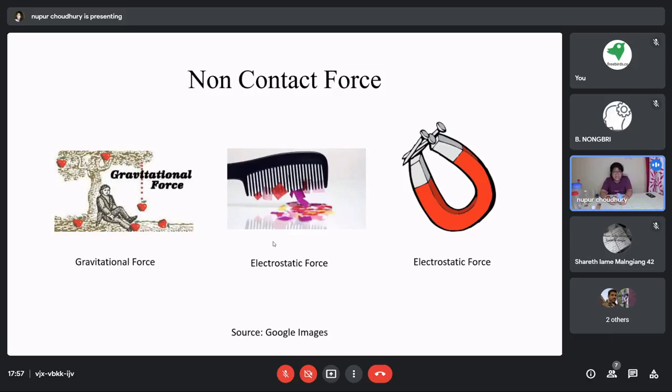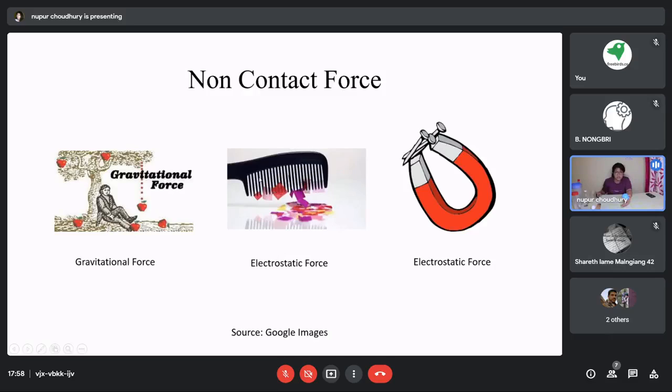Okay. The next non-contact force is, so in gravitational force, you can see that the apple here in this picture is falling from the tree to the ground. Okay. So in between, there is nothing but air. So they are not in contact with each other, but the ground is exerting some sort of force on this apple, and because of this force, the apple is falling on the ground, right? So this is known as gravitational force and it is purely a non-contact force.